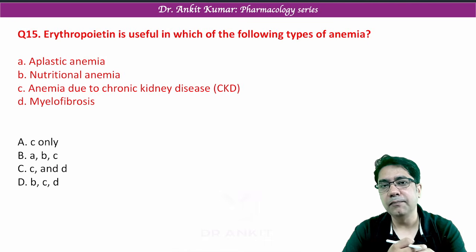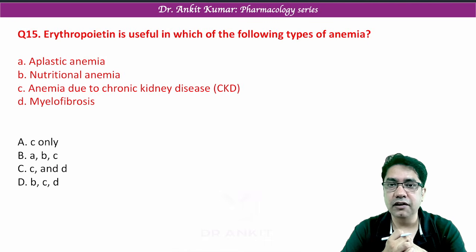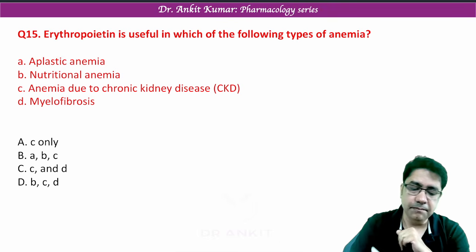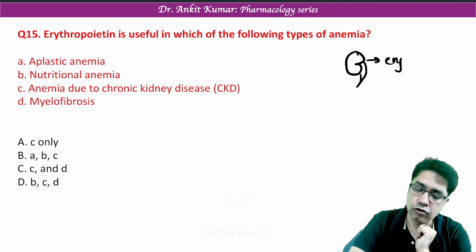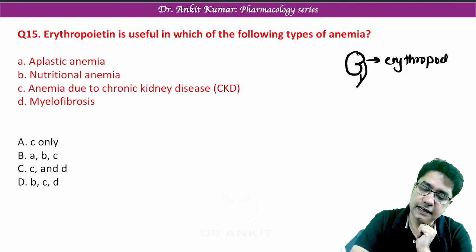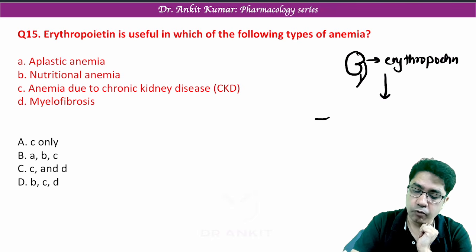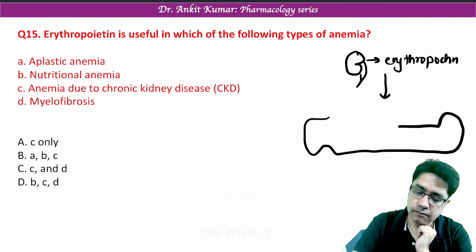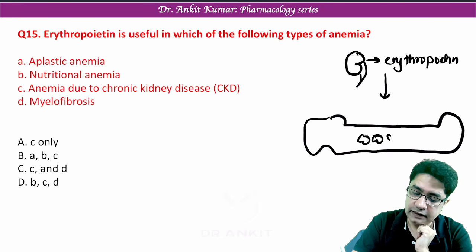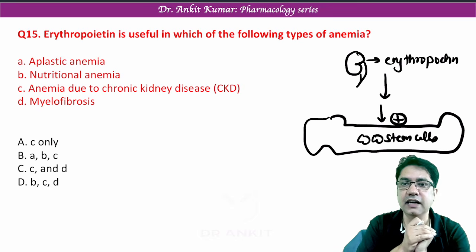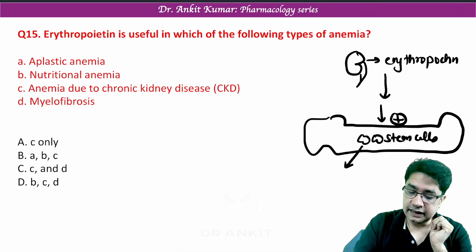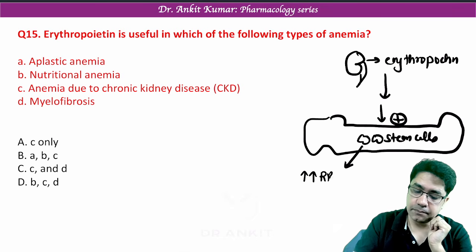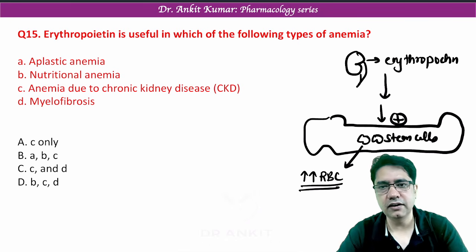Next question, erythropoietin is used in the treatment of which type of anemia? Now remember, erythropoietin is produced by the kidney. The kidney produces erythropoietin, and this erythropoietin goes into the bone marrow. Suppose this is the bone marrow. In the bone marrow, there are stem cells on which erythropoietin receptors are present, and these stem cell receptors are stimulated, and they divide and increase RBC production. This is what the action of erythropoietin is.